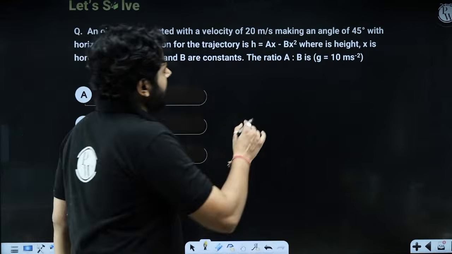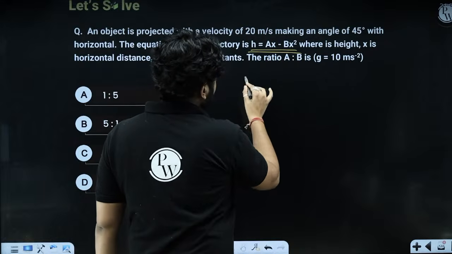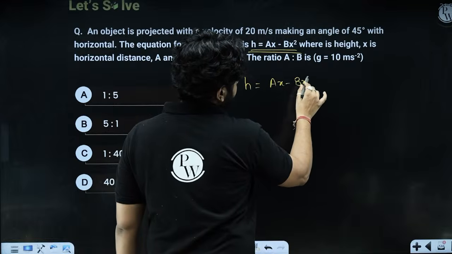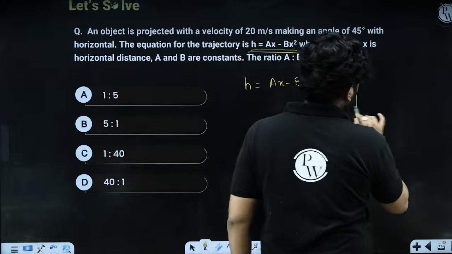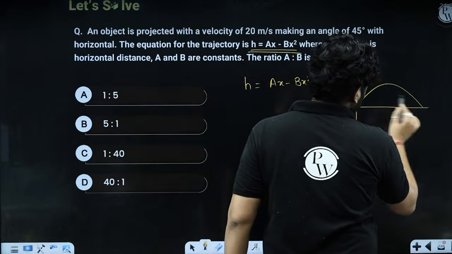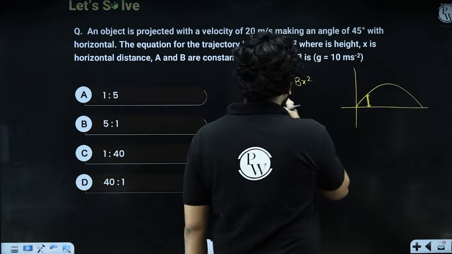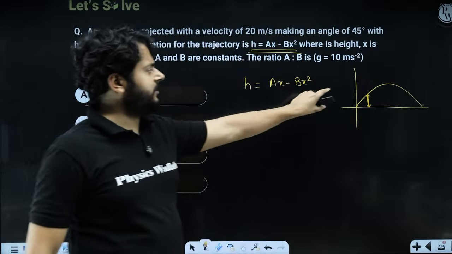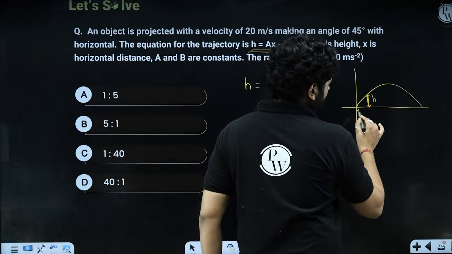You see that the height of the projectile at a certain time t is written as ax minus bx square, right? Here we have to relate the height of the projectile with how far it is.